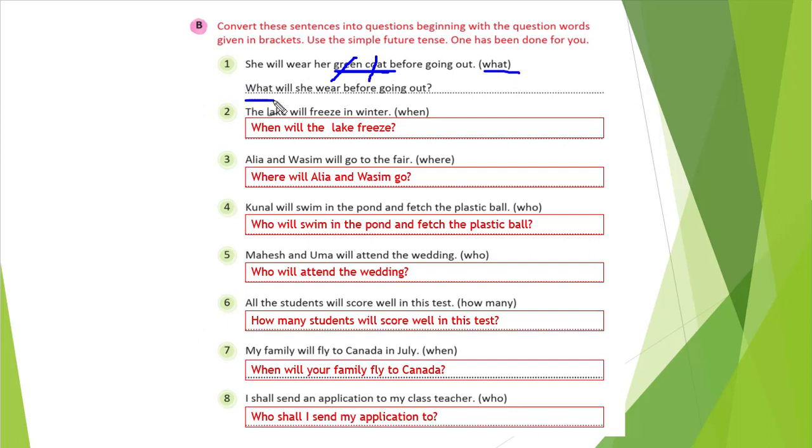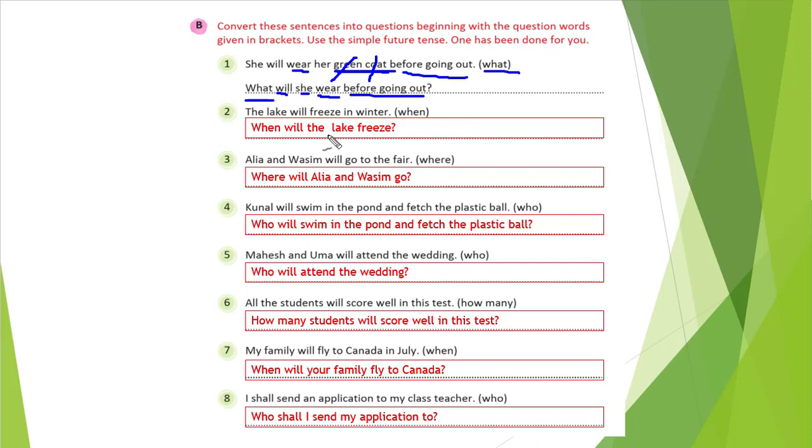Then we will write will, since she is given. Then we will write our subject, that is she. Then we will write the verb, wear, the first form. Then before going out. This way we can make a question.